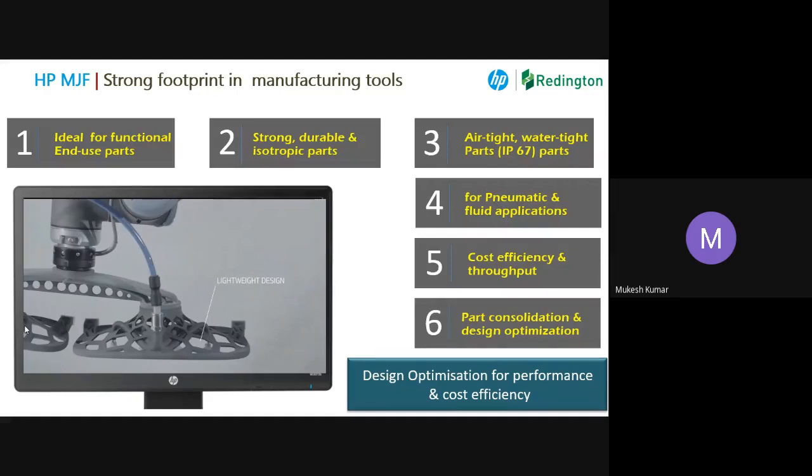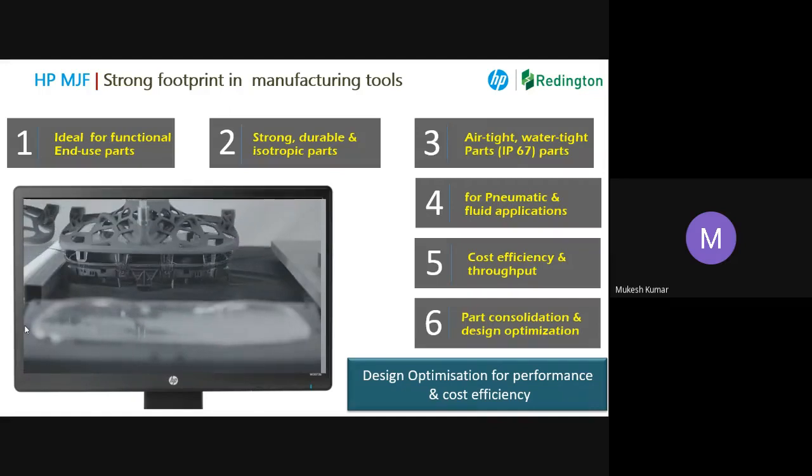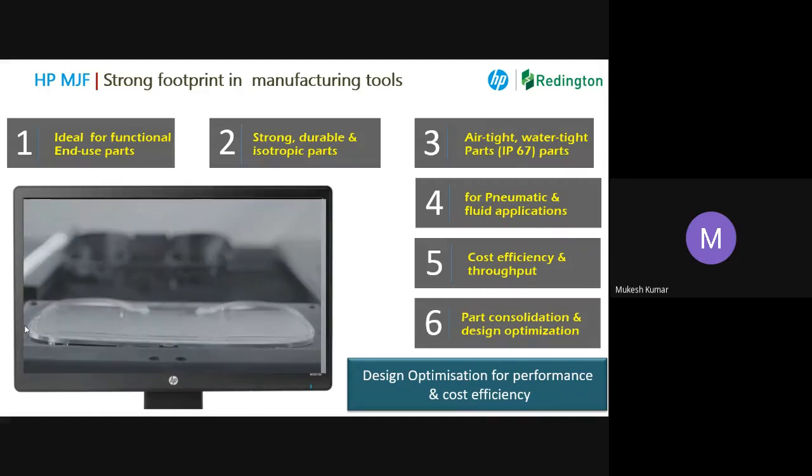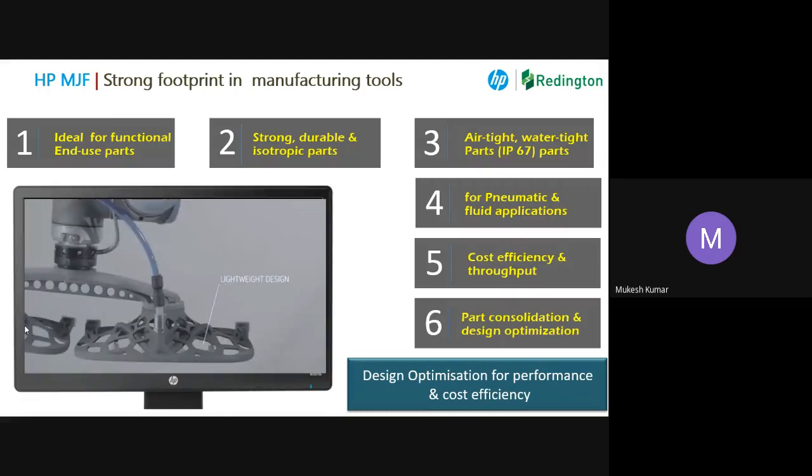Here, if you are able to produce the part in one single go, which is very, very light in weight, you are going to give a very, very low load to the robot. So your robotic arm performance efficiency is going to be much better than any other way.